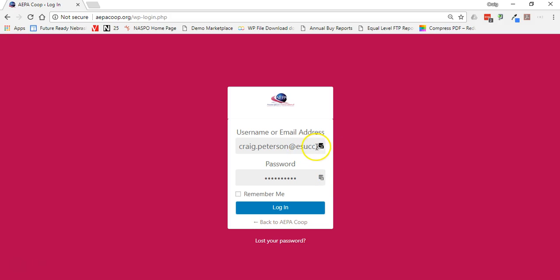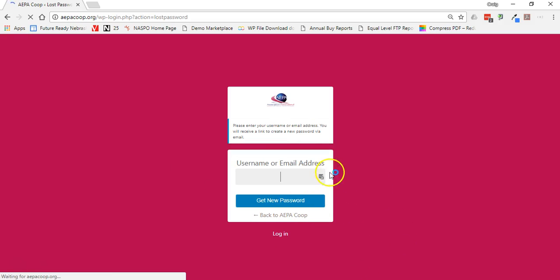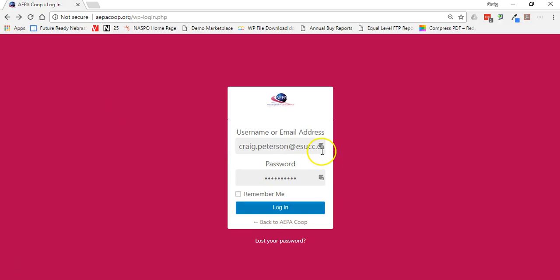So I am going to log in as a test user here, but on this page also, before I do, this is where you can recover your password. And so if I say lost your password, it's going to ask for my email address, and that's where I go ahead and enter my email and say get new password. It's going to send me an email that I have to go and click on the link and then actually reset the password. But I'm not going to go completely through that here, but I'm going to log in as a test account as a member.